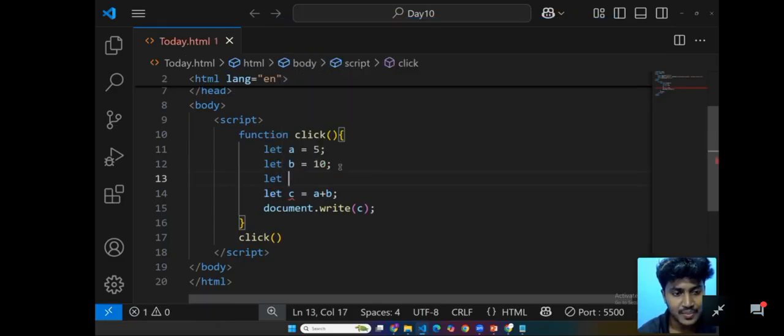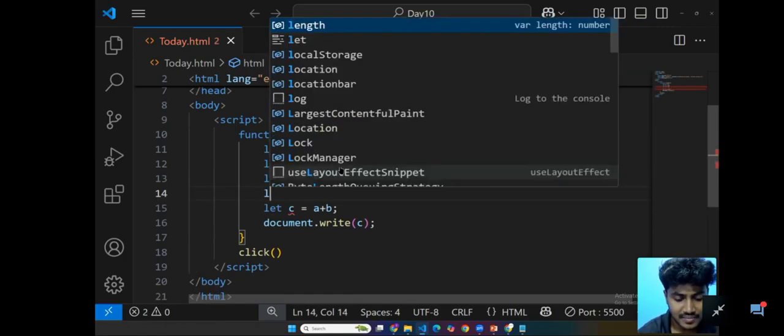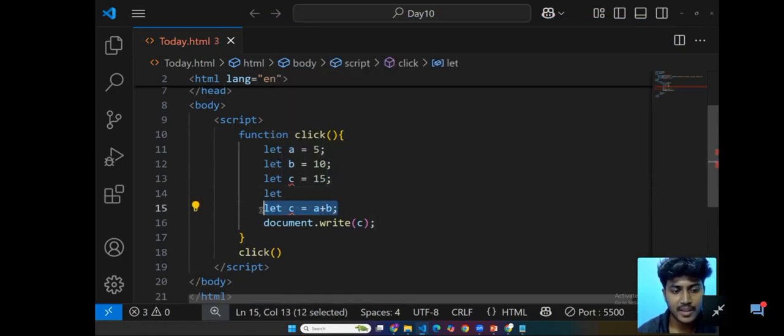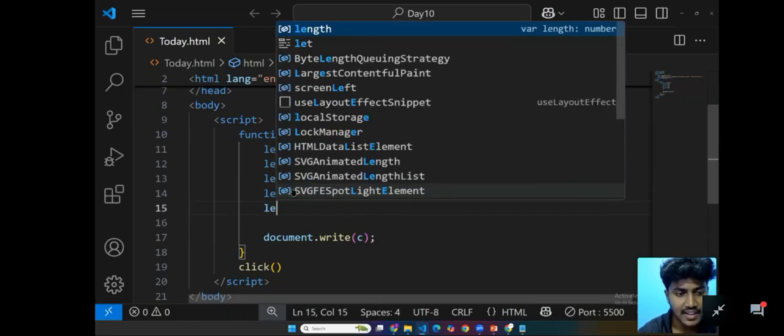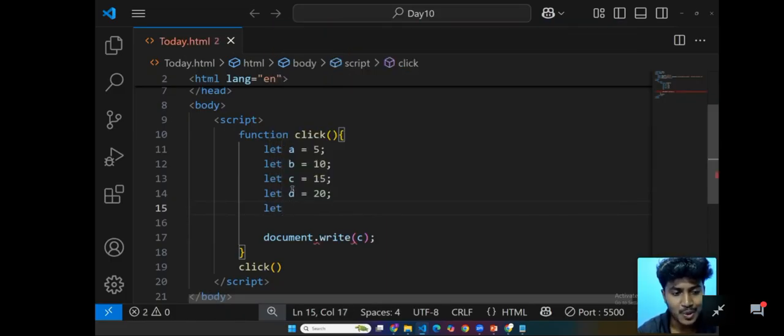Let c equal to 15. Let d equal to 20. And let e equal to 25.